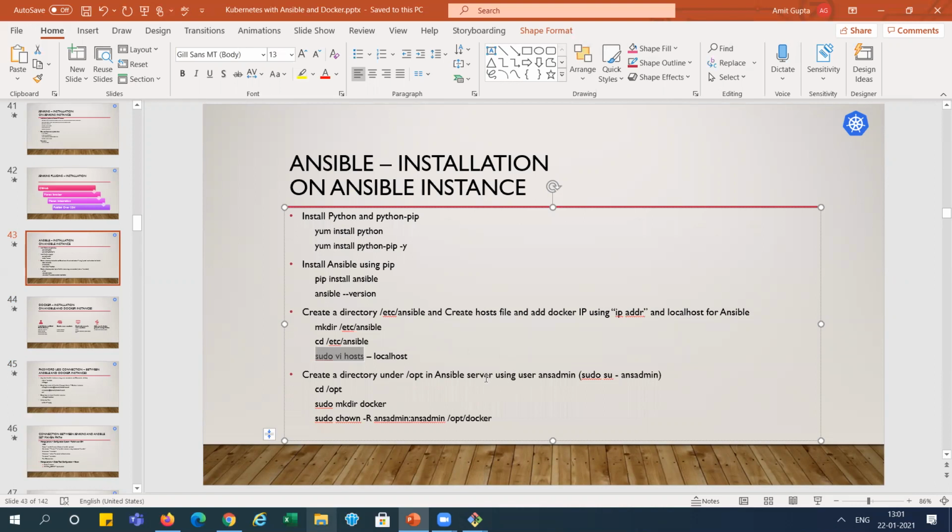But we have not created any user so far, so this step we are parking here. We will do it later, after creating the user. This step I will explain later on.